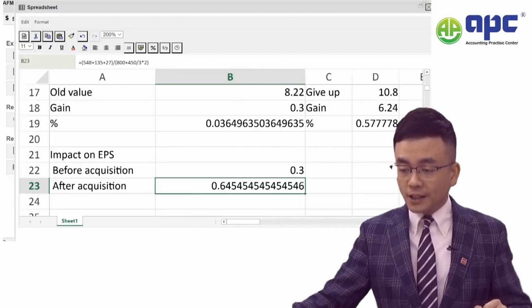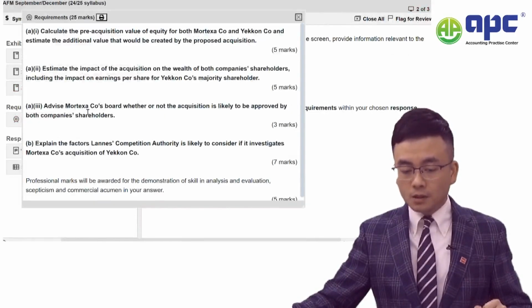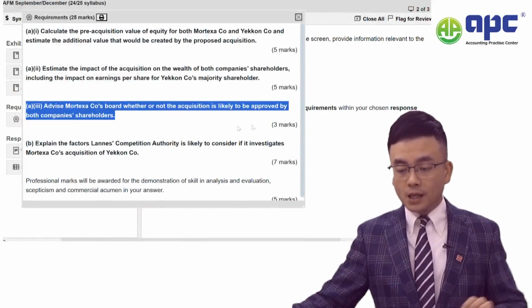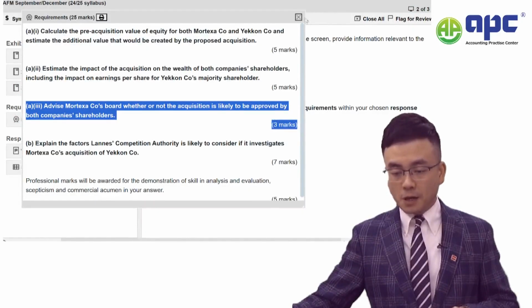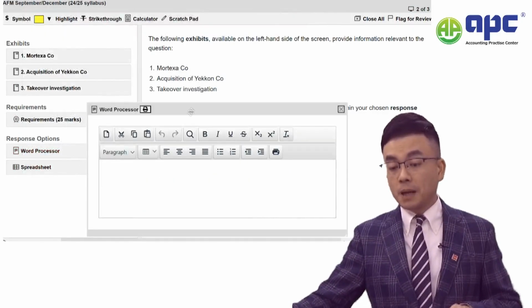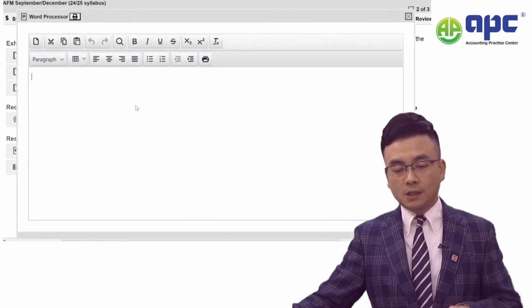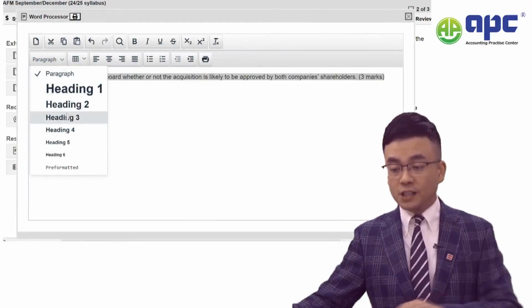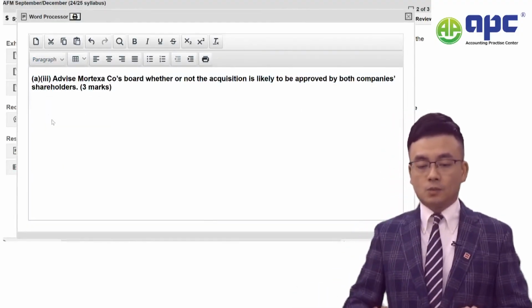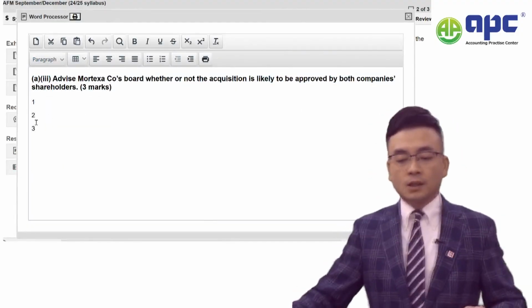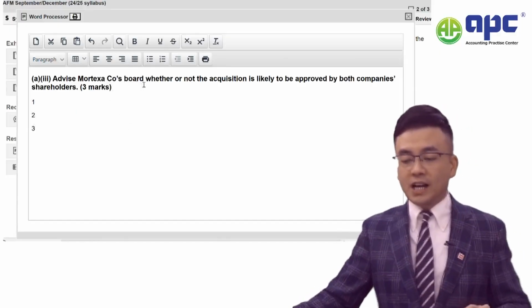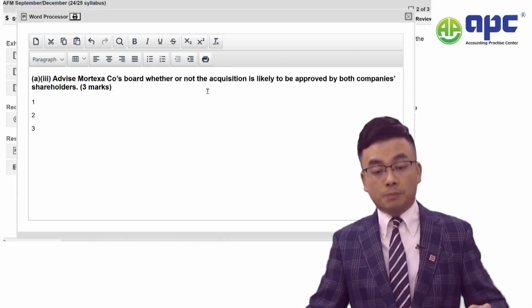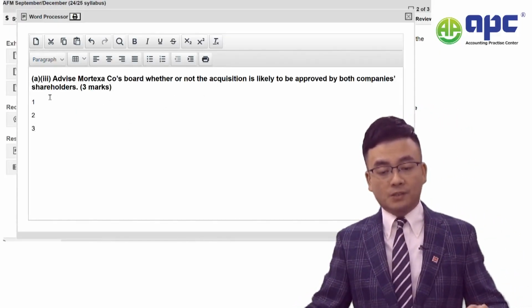Now, the next requirement, Part A number 3, 3 marks, 3 points. Just paste them into the word processor. Relatively straightforward, this question really, and 1, 2, 3. Now, advise whether or not the acquisition is likely to be approved by both companies' shareholders.